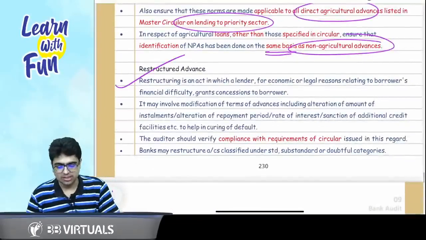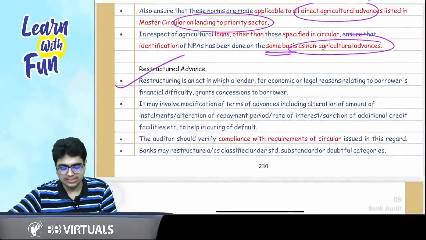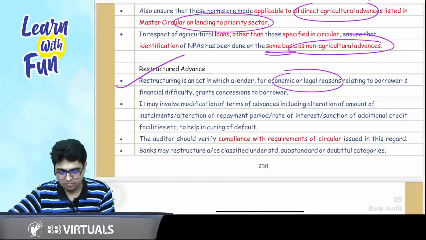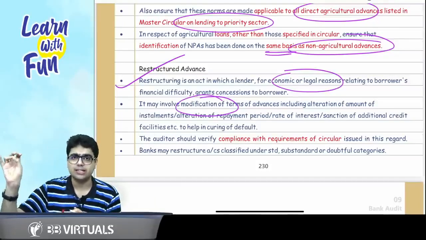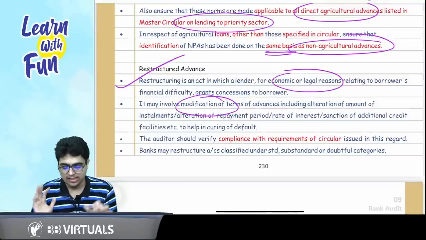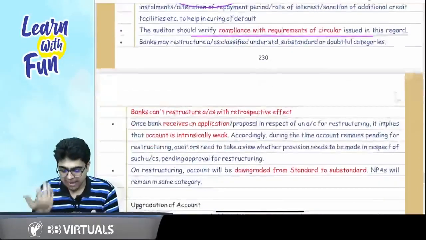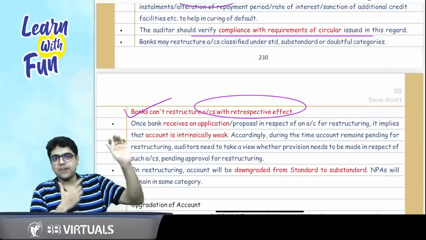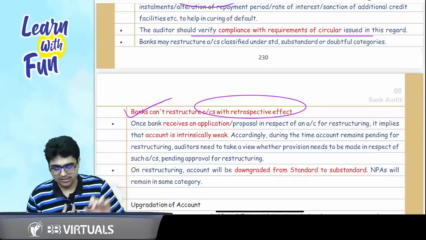What about the restructured advances? Restructuring is an act done for economic or legal reasons. Please read the definition. It may involve modification of the advance. Modification means changes in the term of repayment, changes in interest rate, changes in principal amount, anything. As an auditor, you should check compliance with the circular. Banks can't restructure an account with retrospective effect. Remember this point. If an application has been received for restructuring, that means the account is intrinsically weak.